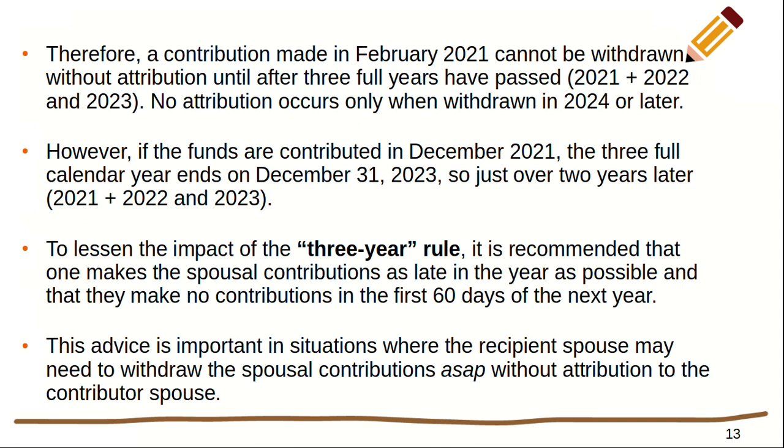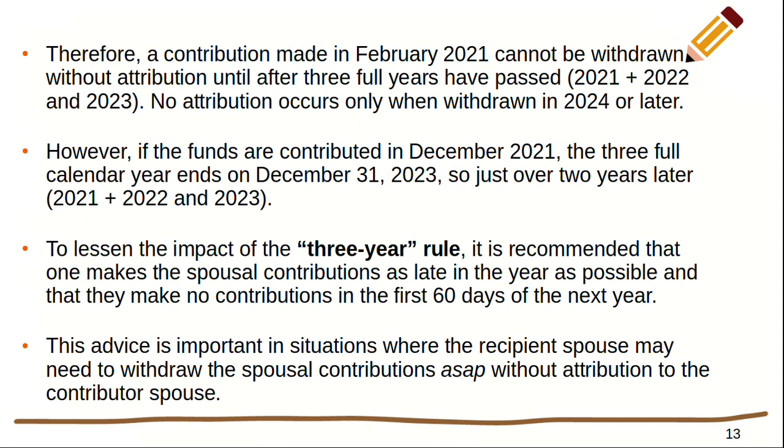To lessen the impact of the 3-year rule, it is recommended that you make spousal contributions as late in the year as possible and also that you make no contributions in the first 60 days of the next year. This is very important when the recipient spouse may need to withdraw the spousal contributions as soon as possible without attribution to the contributor spouse.